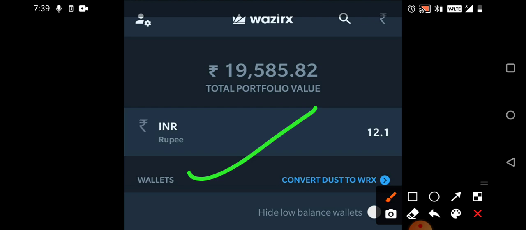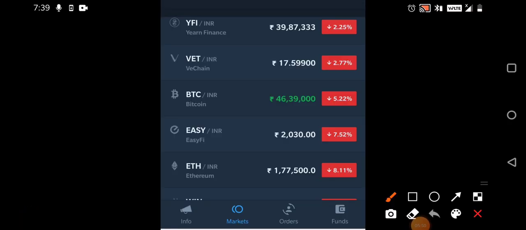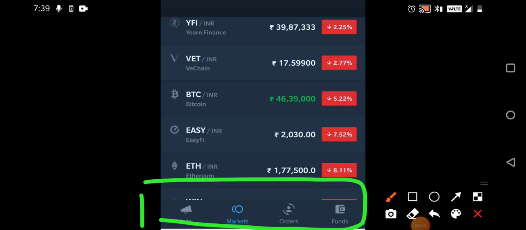Once the funds are added, I'll tell you how to buy any cryptocurrency. So now let's discuss that. Once you open the interface, I already told you that we have four options below: info, markets, orders, and funds. In funds, you can check how much money you have, whatever coins you bought, your portfolio value, everything you can watch in the funds section.